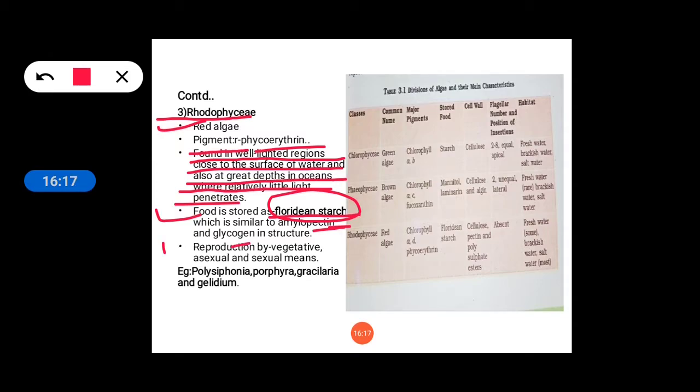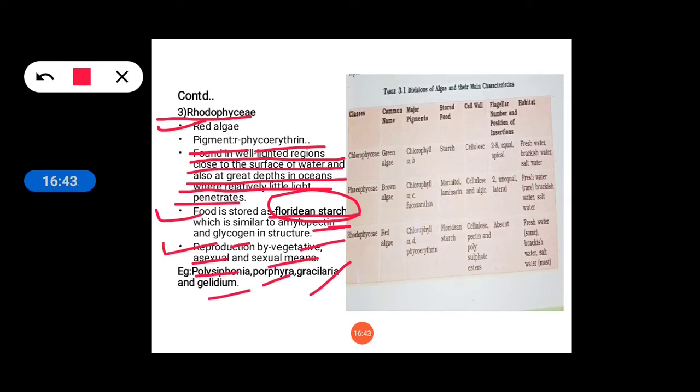Reproduction is similar to Chlorophyceae and Phaeophyceae, that is, vegetative, asexual, and sexual means of reproduction take place. Examples of algae belonging to Rhodophyceae are Polysiphonia, Porphyra, Gracilaria, and Gelidium.